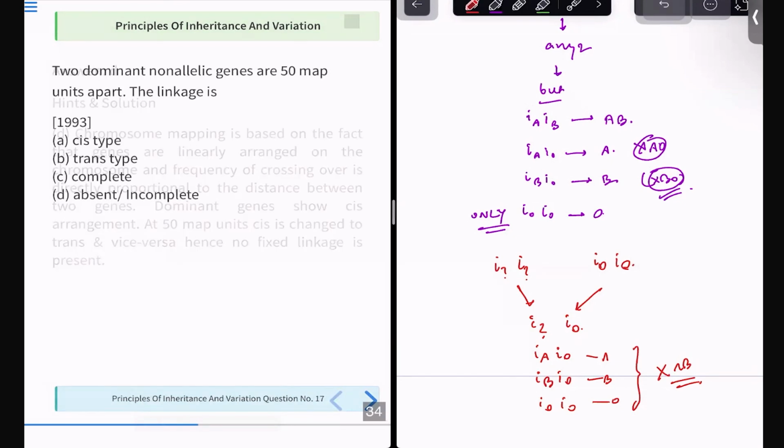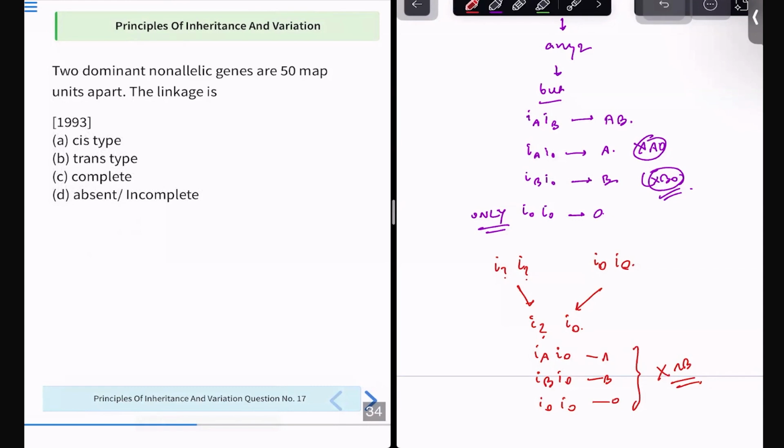It is option number D, that is absent or incomplete. Obviously, 50 map units is a very long distance. If it was 1 or 2 units apart, then we could have said linkage might have existed. But since it is so far away, linkage is not there. This much we are rest assured of. So this is the solution for this question: the linkage is incomplete.